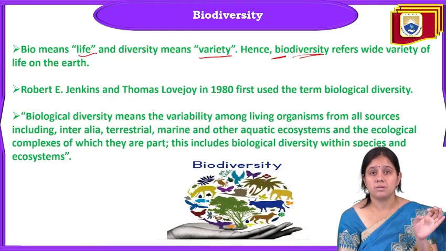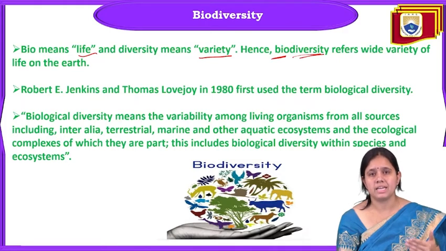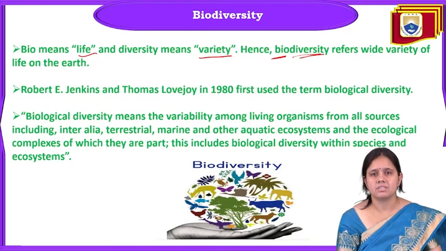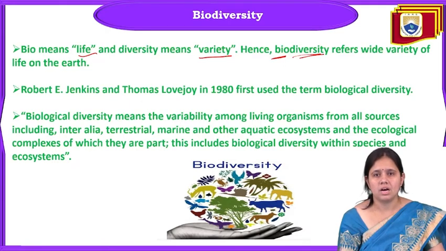When we talk about the ecological complexes of which they are a part, they are part of the environment and of each and every component. They are interacting there, they are living there, so they are called biodiversity. Biodiversity means the different types of life existing on the earth, and they are very diverse. India is a very diverse nation, and its biological life is very diverse. But in this slide, we are talking about the total biodiversity present on the earth.